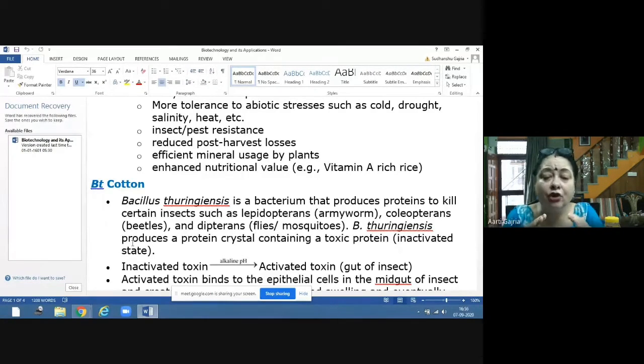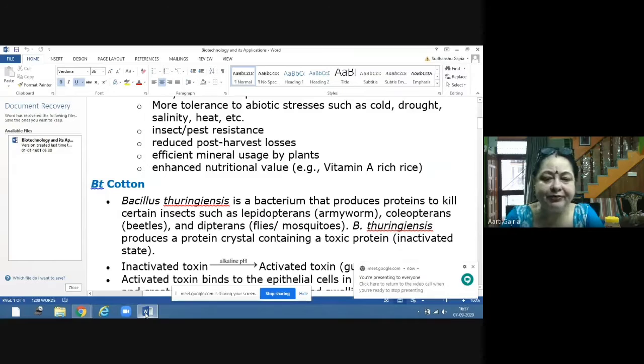We are incorporating the gene which is responsible for production of the protein which kills the insects. This gene is present in the bacteria. From bacteria, this gene is taken and incorporated into the plant.